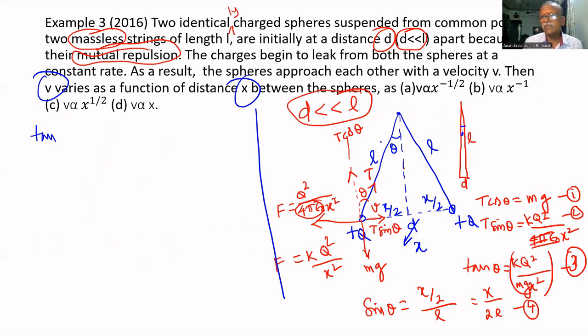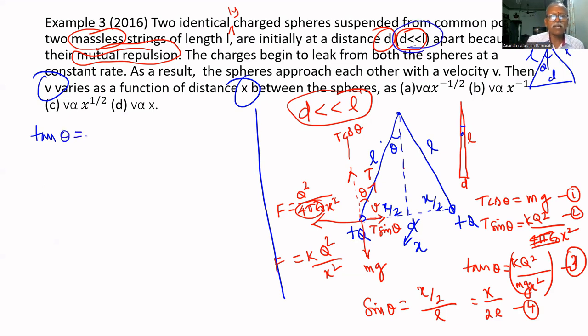If d is very large, theta is very large. Since d is very small, already given as far, far less than L, theta is very small.